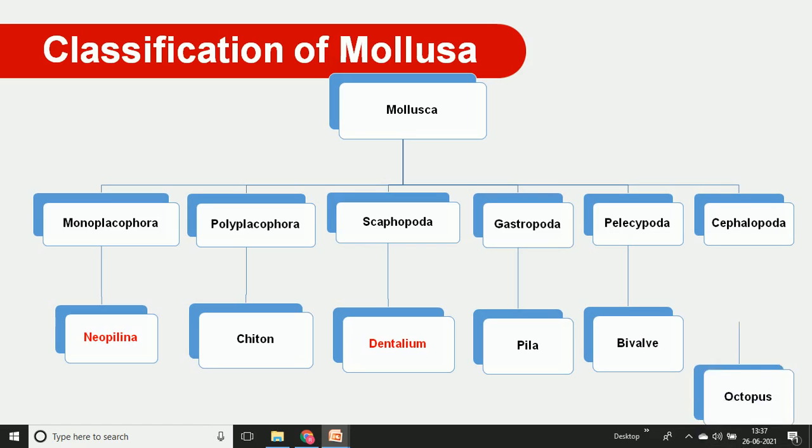The detailed example is the octopus. That means phylum Mollusca is divided into 6 classes: Monoplacophora, Polyplacophora, Scaphopoda, Gastropoda, Pelecypoda, and Cephalopoda, and we go through rich examples of how they are classified. Today we discuss the first 3 classes: Monoplacophora, Polyplacophora, and Scaphopoda, with suitable examples for each class.